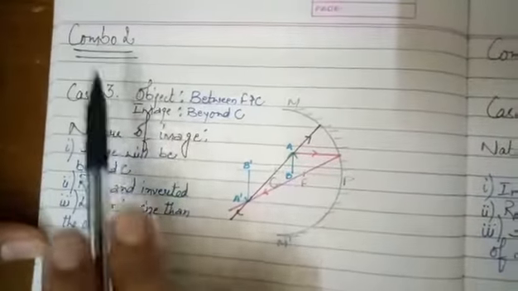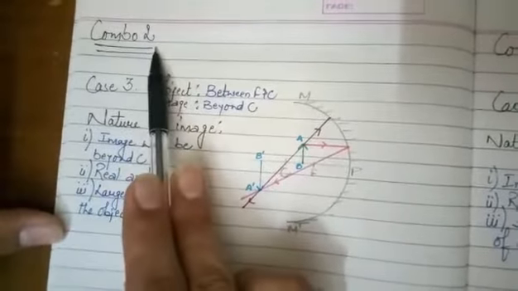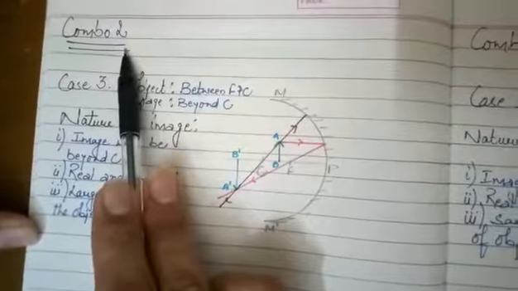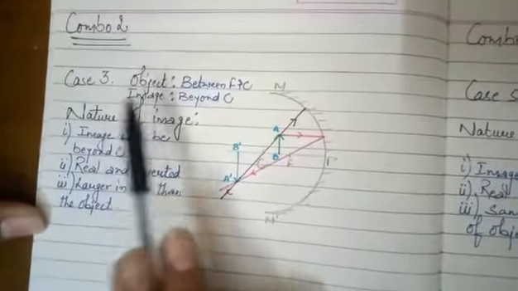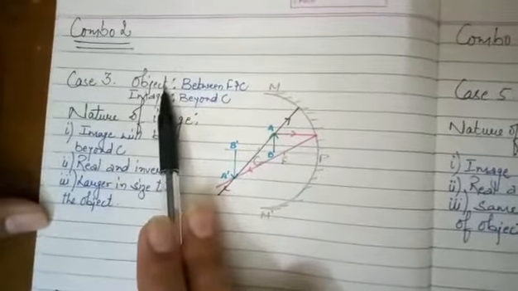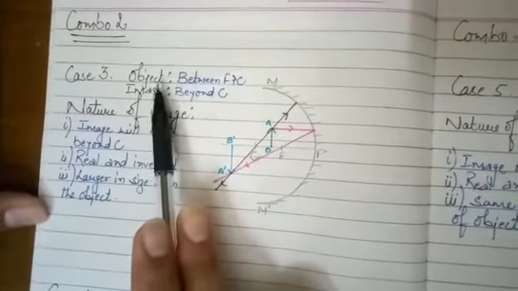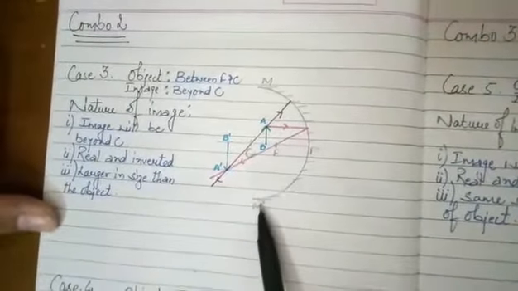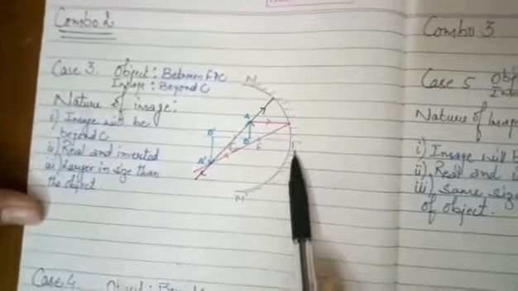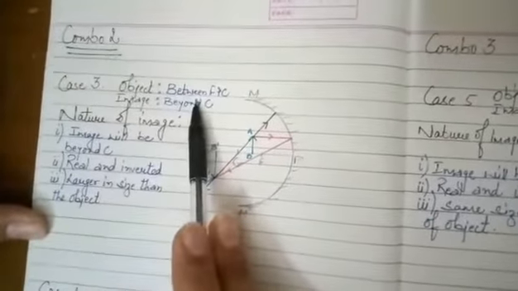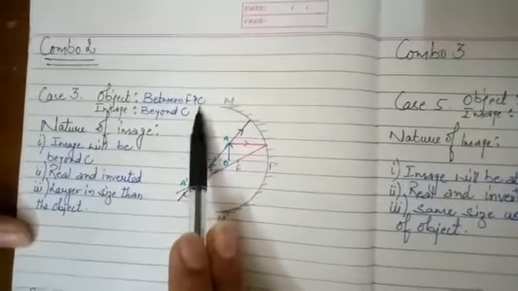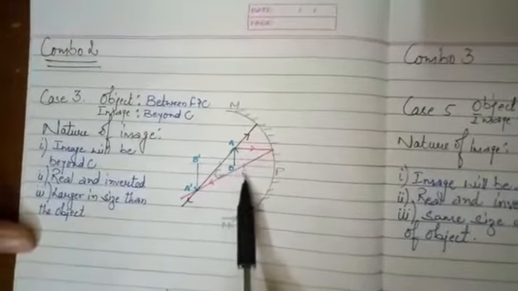So let's start with combo 2. This combo again consists of two cases. Case number 3. So let's discuss the object and image. Imagine that I am having one concave mirror, again the same points P, F, C. Now imagine that the object is between F and C. That means F and C.